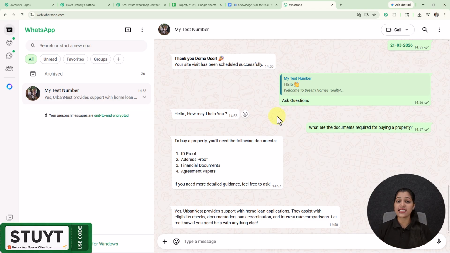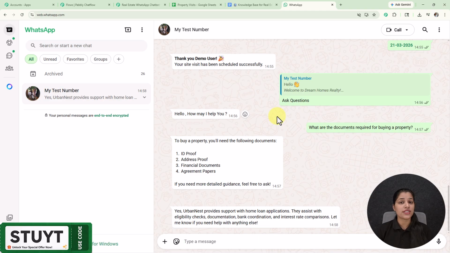And as AI is integrated into this chatbot, users don't have to wait for manual replies. They can get instant answers to their property related questions or queries. So now you might have got it, how amazing this WhatsApp chatbot is. This kind of automation is a game changer for real estate businesses because it helps you to respond faster, manage leads efficiently, and close deals without missing customers.